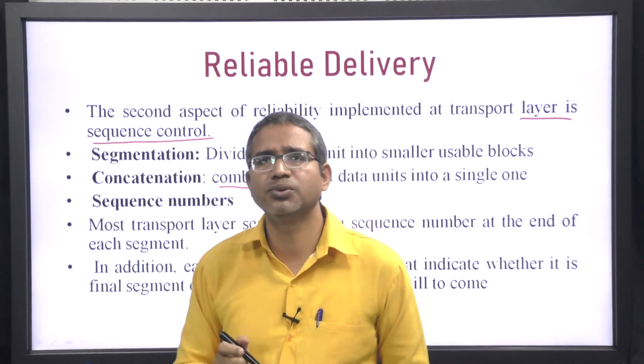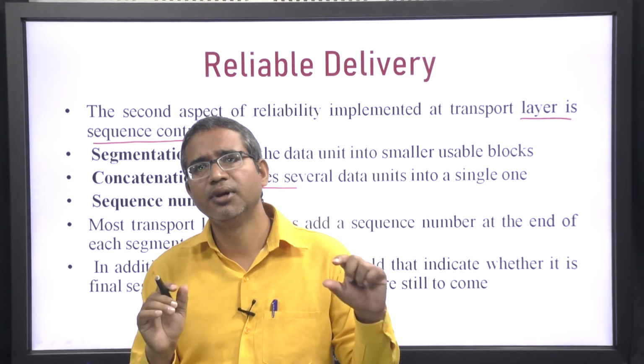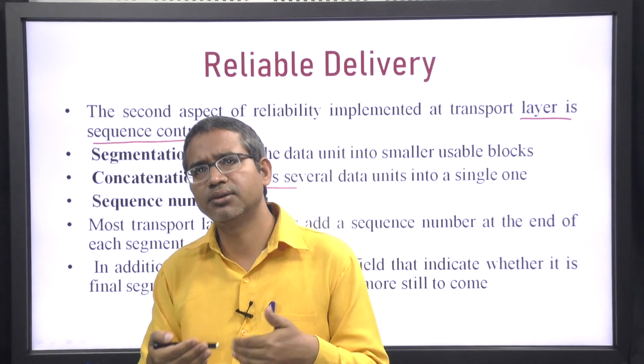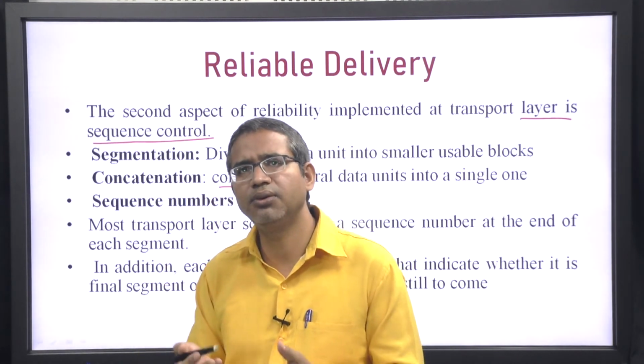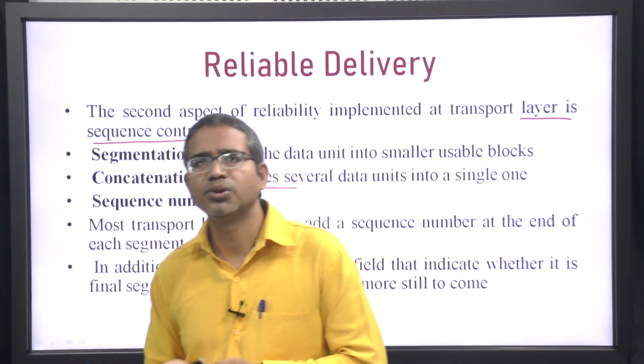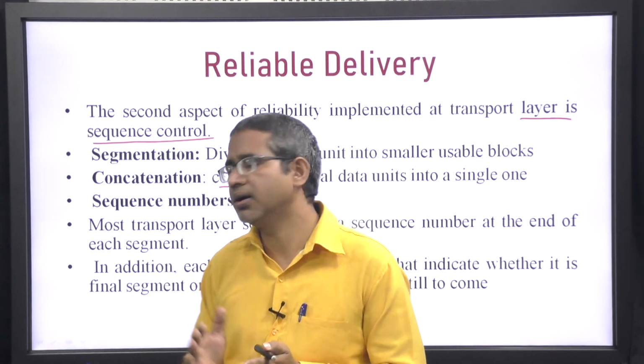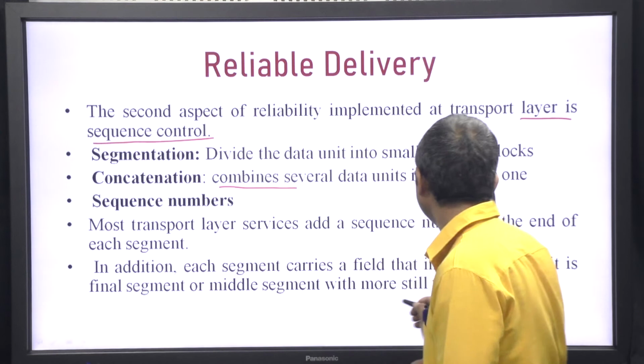For example, suppose we start from 1001, then after 50 bits 1051, then 50 bits again 1101, similarly we will add it. According to that sequence number we will arrange it into the proper order.